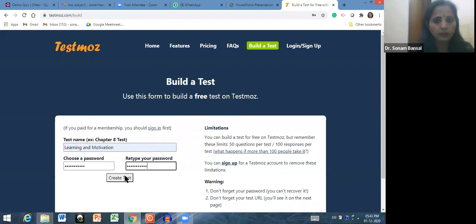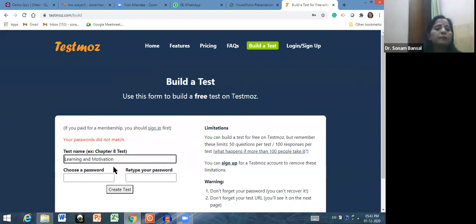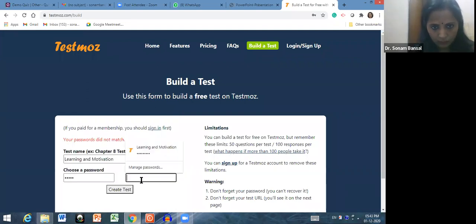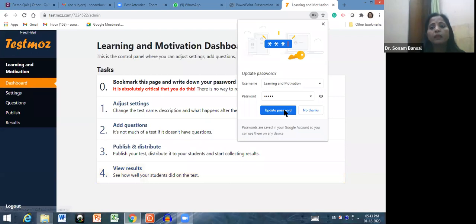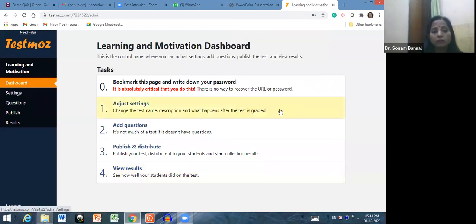See, and then create test. Your password did not match. See, now you can update your password. See, this is the main interface when you are going to build a new test.